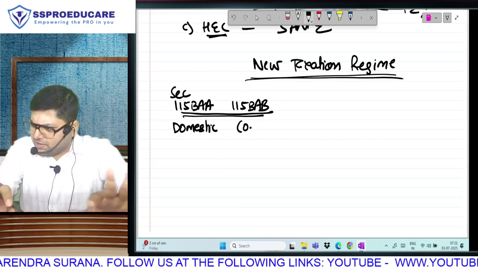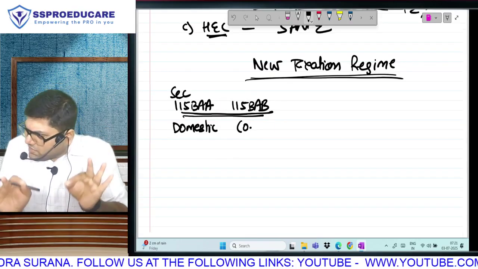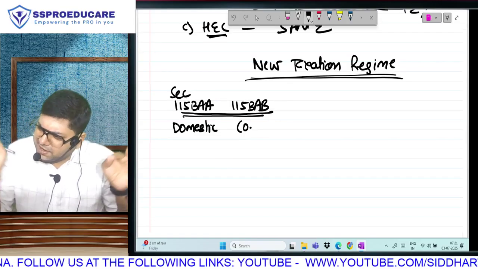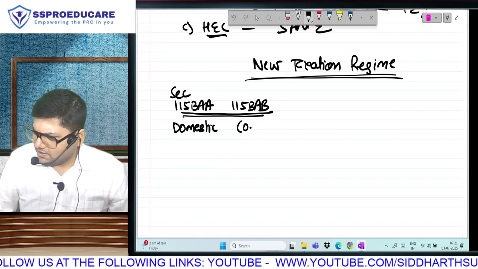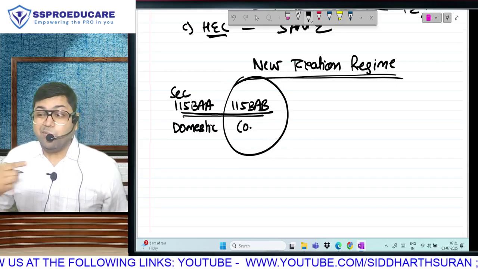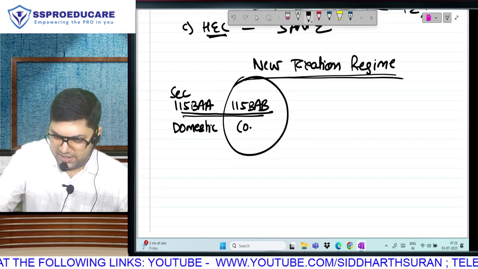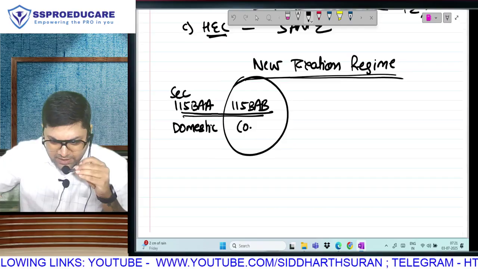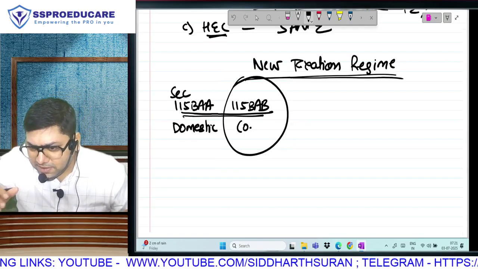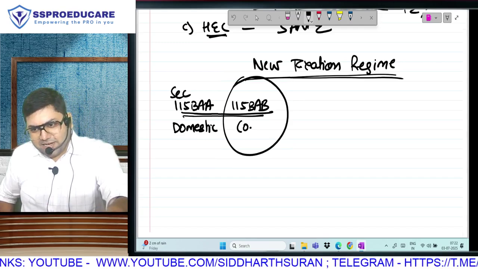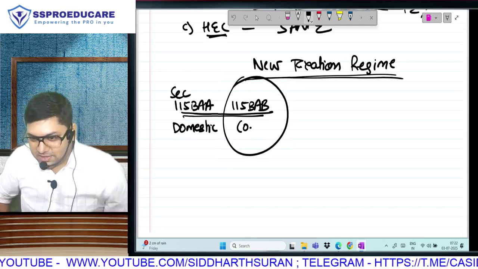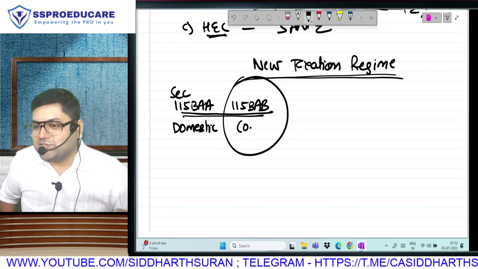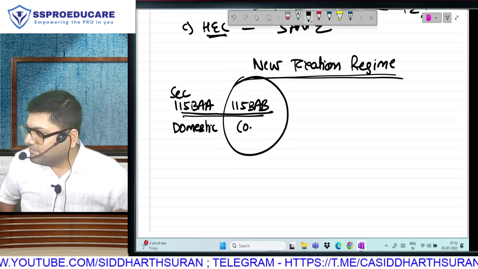As a rough idea I am giving you, I will do everything in writing, all the conditions in detail. Manufacturing company, newly incorporated with date, with conditions, everything. Rough idea: manufacturers need more encouragement than other businesses. Why? Employment. Employment is generated by service providers also, traders also. We want to reduce our dependence on imports. Make in India.